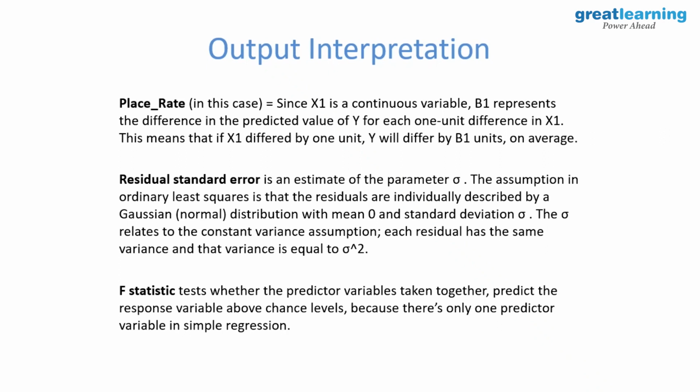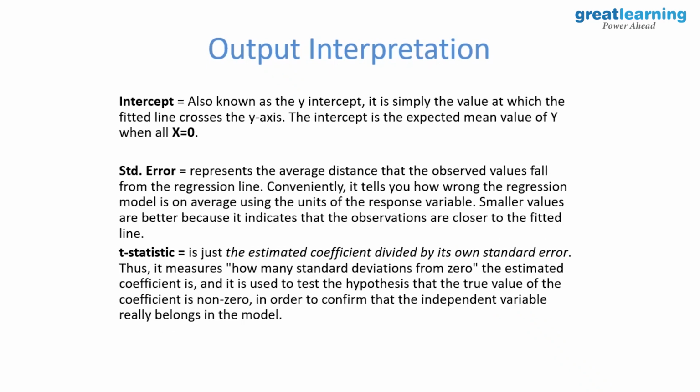Now, residual standard error is the estimated parameter. The assumption, basically, is that the error follows a normal distribution. And what is normal distribution? Okay, so F statistics helps me understand whether all the independent variables, all the explanatory variables taken together, are able to explain the variance in Y above chance levels or not. In layman's terms, that's what F statistic is.